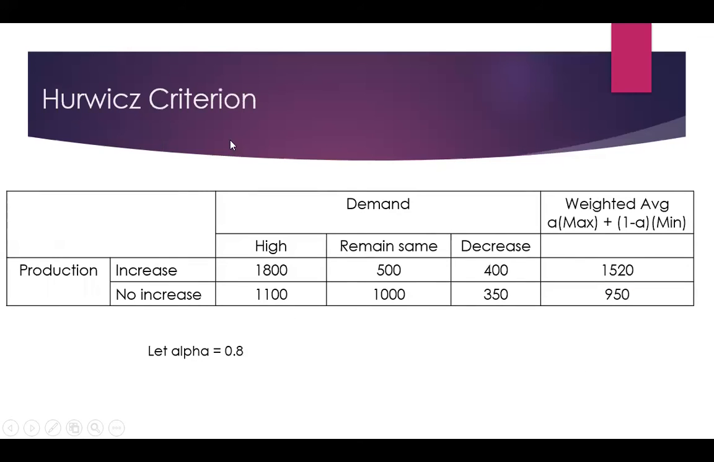Then the Hurwitz criteria. In the Hurwitz criteria, we calculate the weighted average, which is equal to alpha multiplied by the maximum payoff plus 1 minus alpha multiplied by the minimum payoff for each alternative course of action, where alpha is between 0 and 1. In this example, I have taken alpha as 0.8 and I have calculated the weighted average. This is the maximum weighted average. We should go for increased production by the Hurwitz criteria.